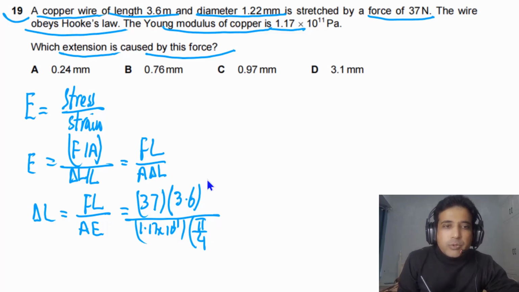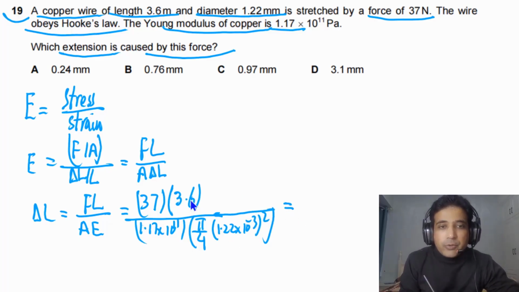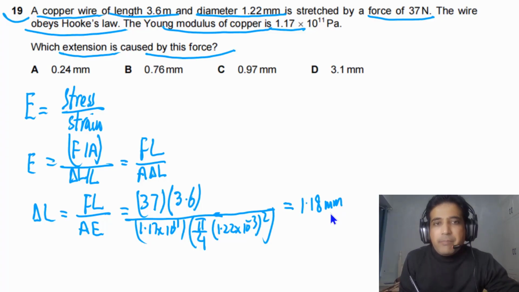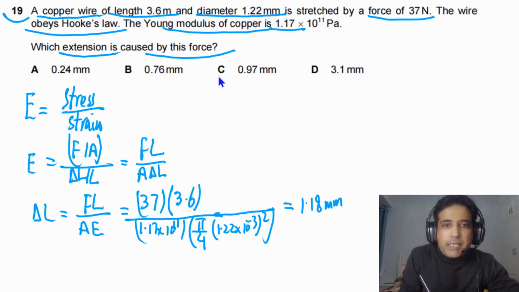The diameter is given, that is 1.22 times 10 to negative 3, squared. Now simply use your calculator and you can find the value of delta L. If we do the calculations, delta L will be equal to 1.18 mm. The closest answer to 1.18 is 0.97 mm. So the answer for this question is C.